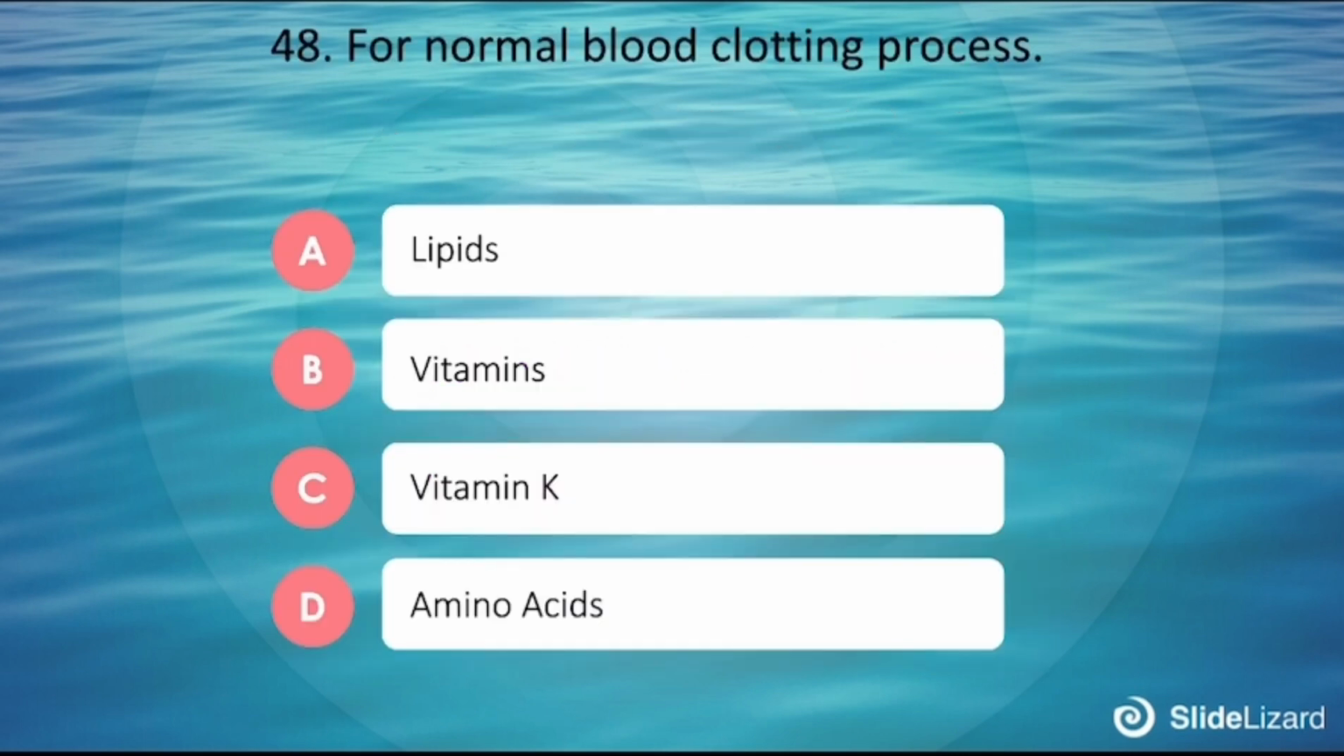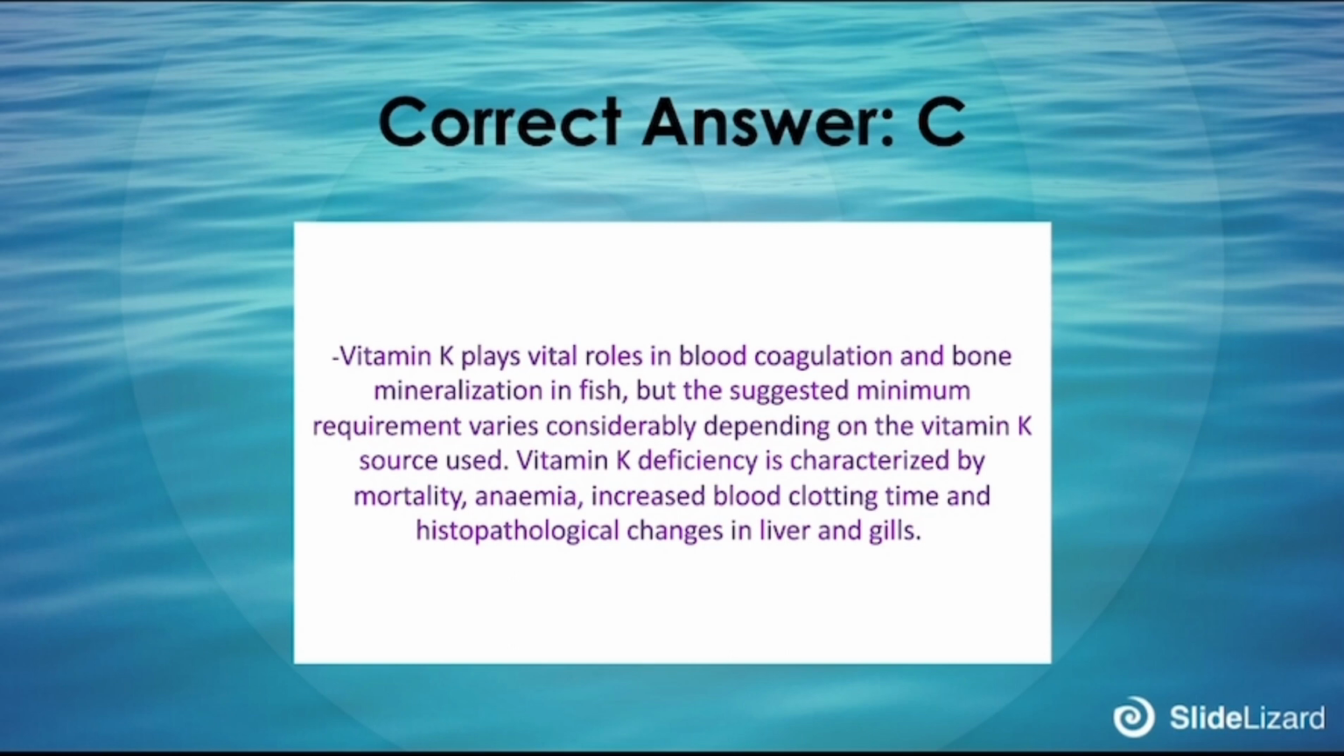48. For normal blood clotting process. A. Lipids, B. Vitamins, C. Vitamin K, D. Amino acid. Correct answer is C. Vitamin K plays vital roles in blood coagulation and bone mineralization in fish, but the suggested minimum requirements vary considerably depending on the vitamin K source used. Vitamin K deficiency is characterized by mortality, anemia, increased blood clotting time, and histopathological change in liver and gills.